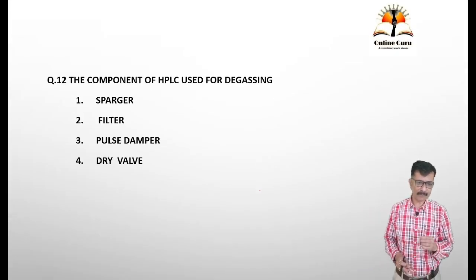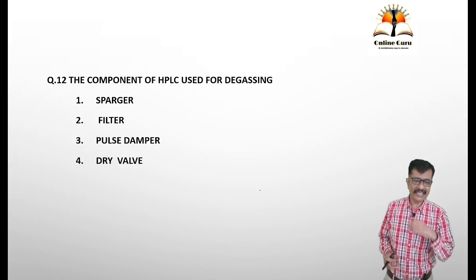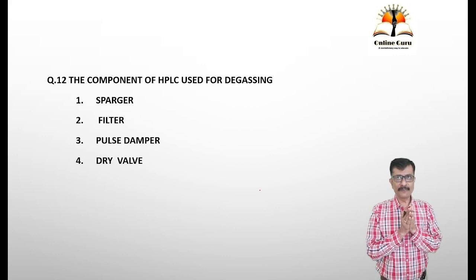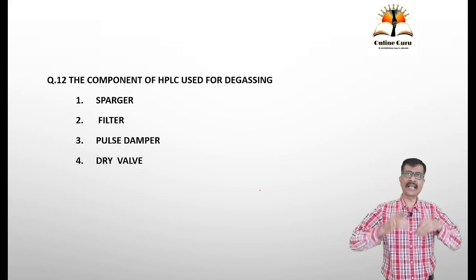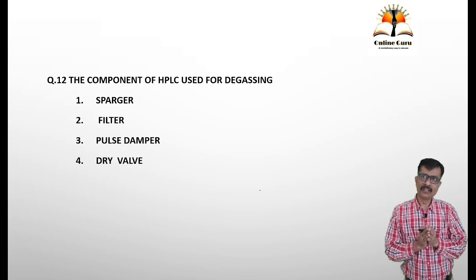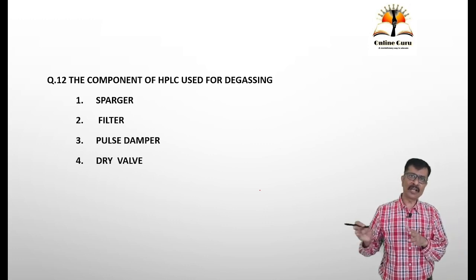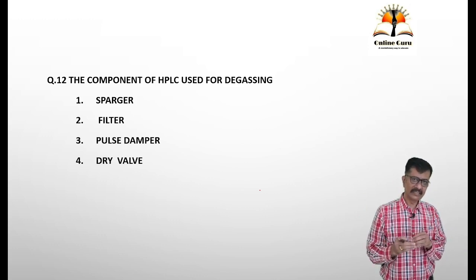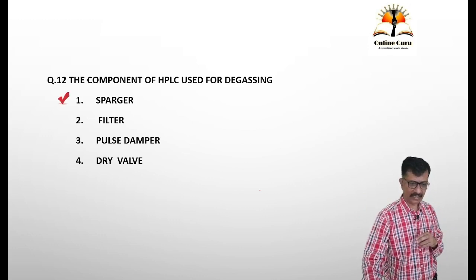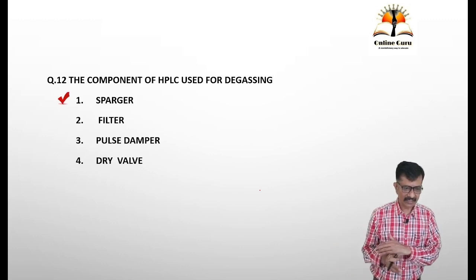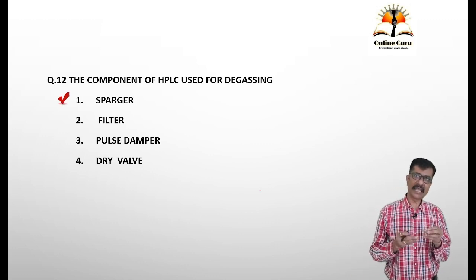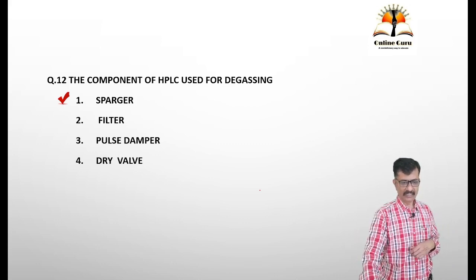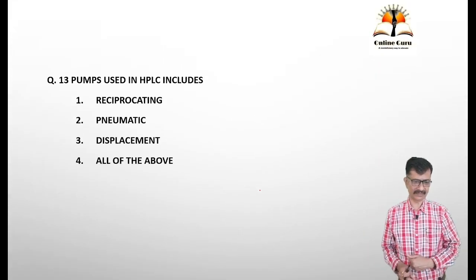Next one, the component of HPLC used for degassing. Now see, in HPLC, the mobile phase needs to be degassed. The dissolved gases from the mobile phase need to be removed, so that there may not be a distortion in the peak. So to remove this, the spargers are used. Okay, so this is again a straight pick type of question. The spargers, where the gas is bubbled in the mobile phase, remove the dissolved gases, and the degassing of the mobile phase can be achieved.